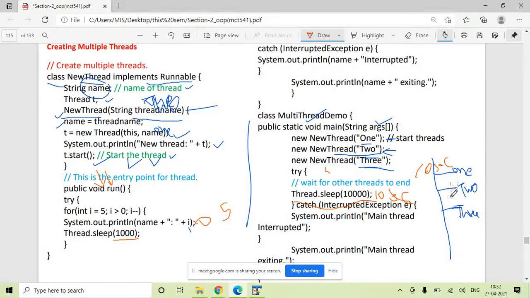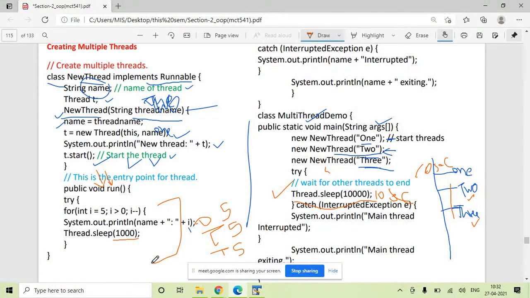Now the system is again idle, so the other two threads are ready to run. The second thread gets a chance to execute. It will print 5, and again the second thread will go to sleep. The third thread is still alive, so it gets a chance and prints. If main wakes up by the time, then main gets a chance. Otherwise these 3 threads will automatically get chances in shuffling manner.